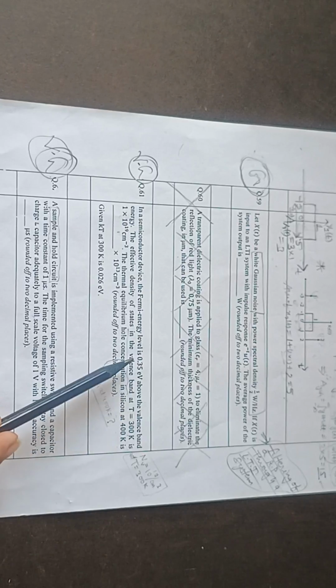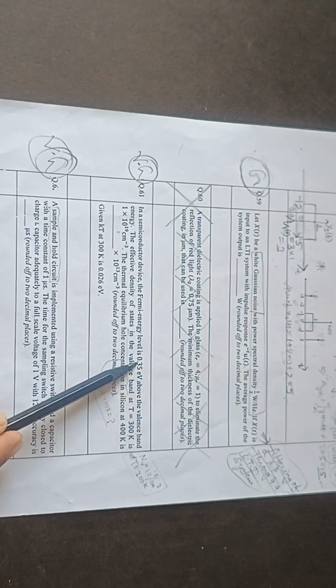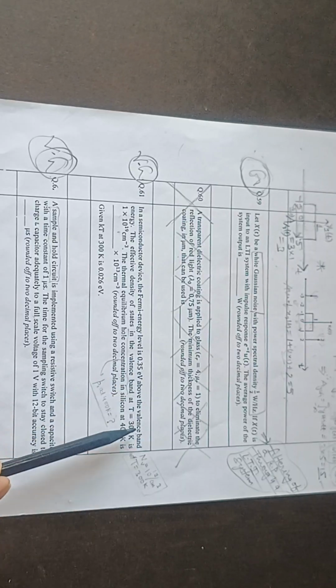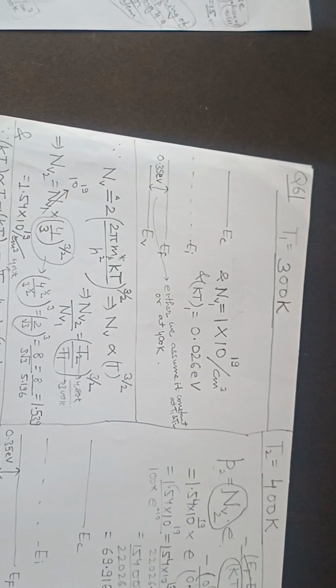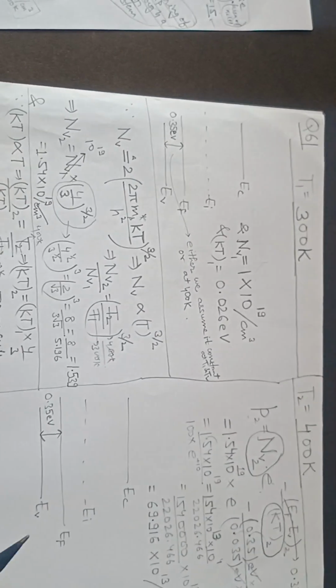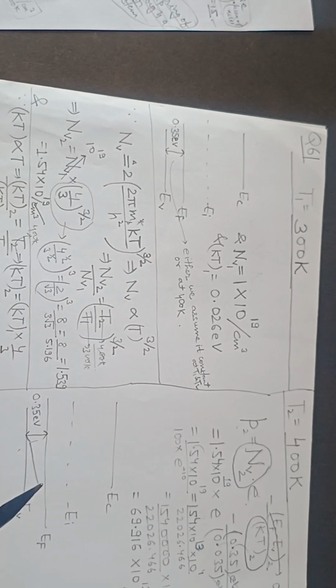So here there is one problem in this question, that he has not specified whether this Fermi level is above the valence band by 0.35 electron volt at 300 Kelvin or 400 Kelvin. But since we need to find it at 400 Kelvin, we'll assume it at 400 Kelvin. Okay. So we can either assume it as constant or we can assume it at 400 Kelvin.